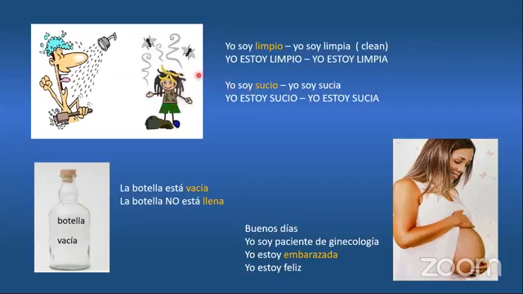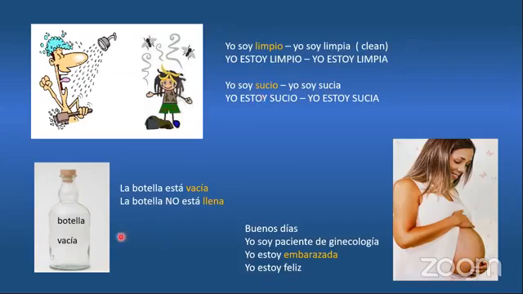But what happened if you were just cleaning the backyard or your garage and your husband or wife calls you and says, hey, come to eat right now. I say, no, I can't. Yo estoy sucio. I am dirty. I cannot go and eat right now. Let me shower. So this estoy is because it's a temporary situation. Because you have been cleaning, that's why you are dirty right now.